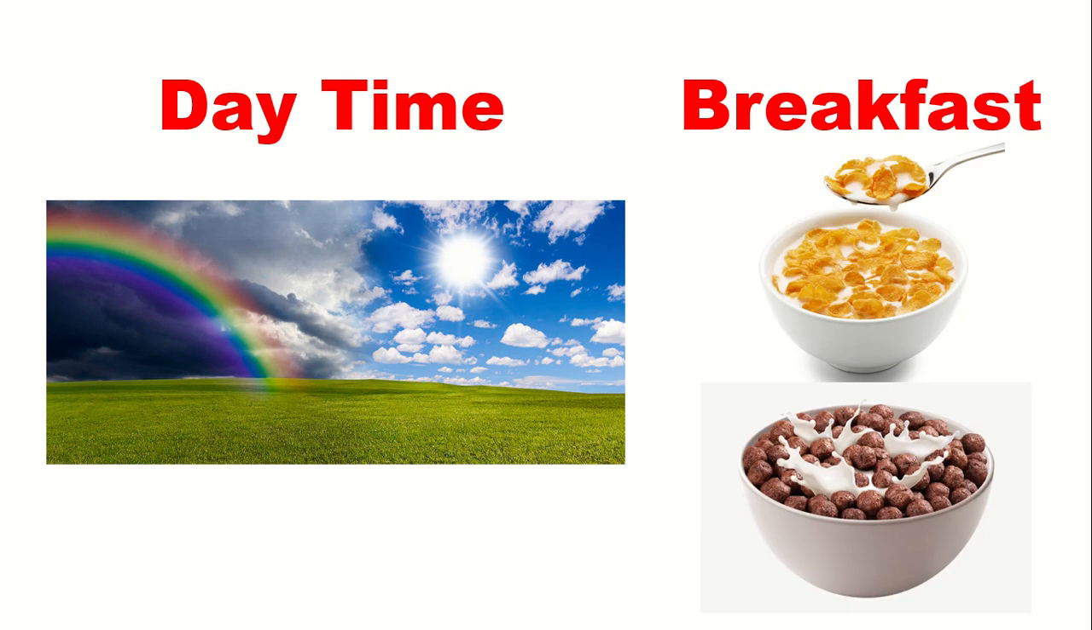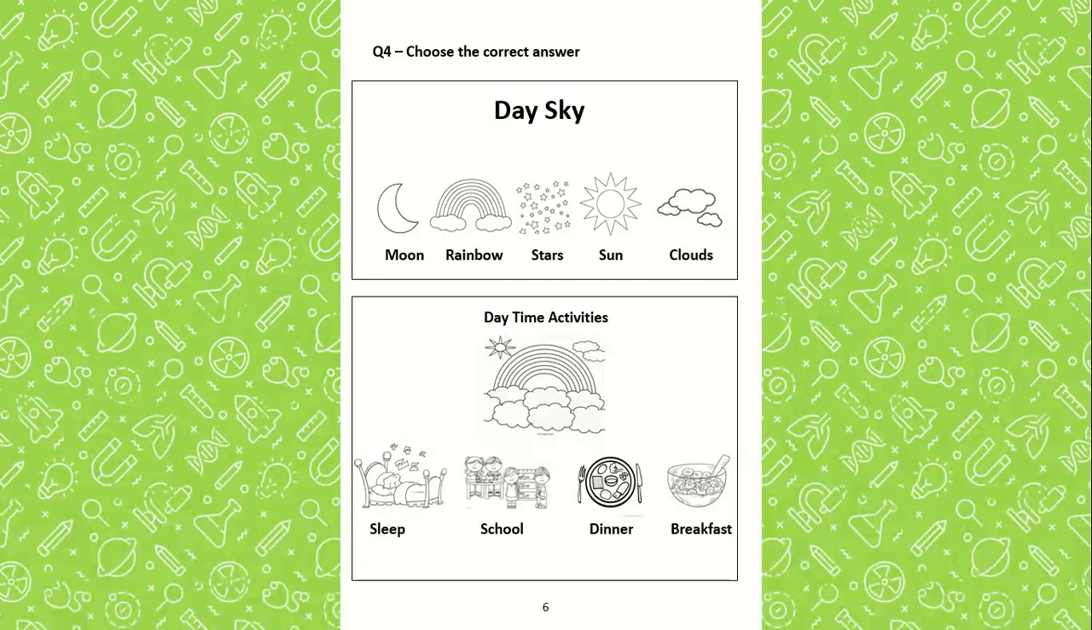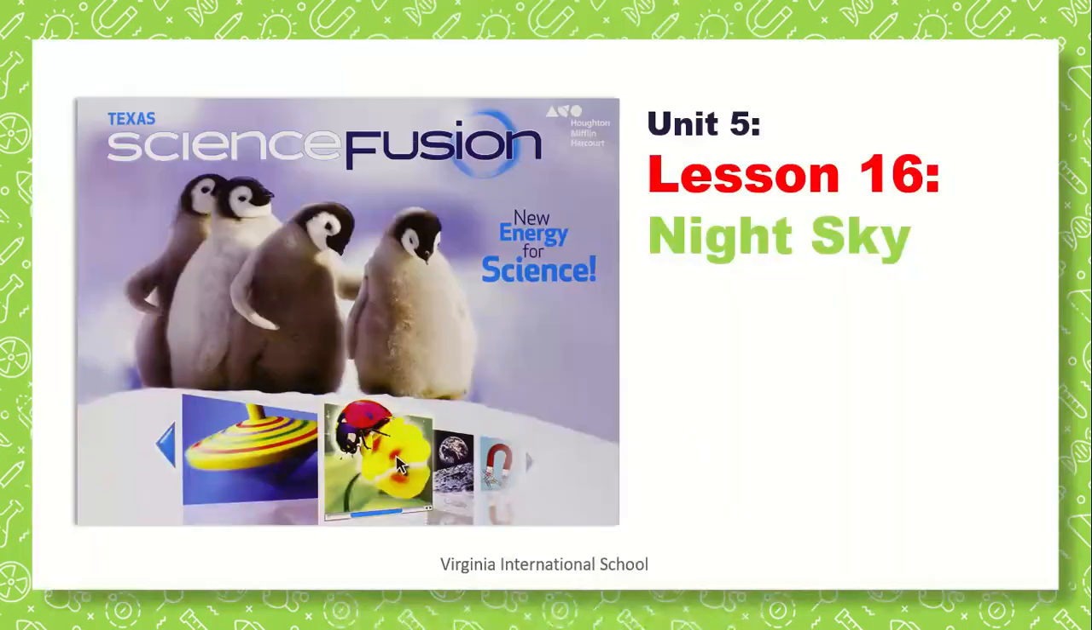What do I do in the daytime? I have breakfast, like cornflakes. Breakfast. In the daytime, I go to school. School. Now let's solve this worksheet. What happens in the day sky? Rainbow, sun, and clouds. Correct. What daytime activities do I do? I go to school and I have breakfast. Correct. Next is night sky.